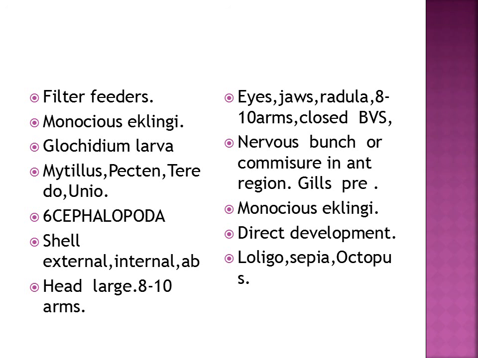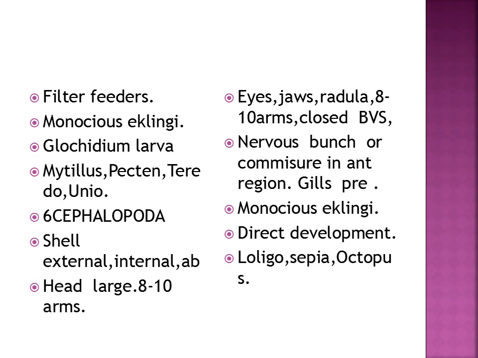Last class is Cephalopoda. Shell is present and it is external, internal or absent. They are large. Head is also large and 8 to 10 arms arise from head.